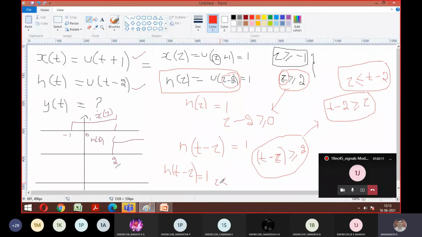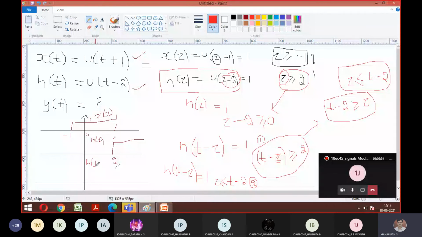Both conditions, condition 1 and condition 2 that we wrote, are the same. Yes, sir. Good.